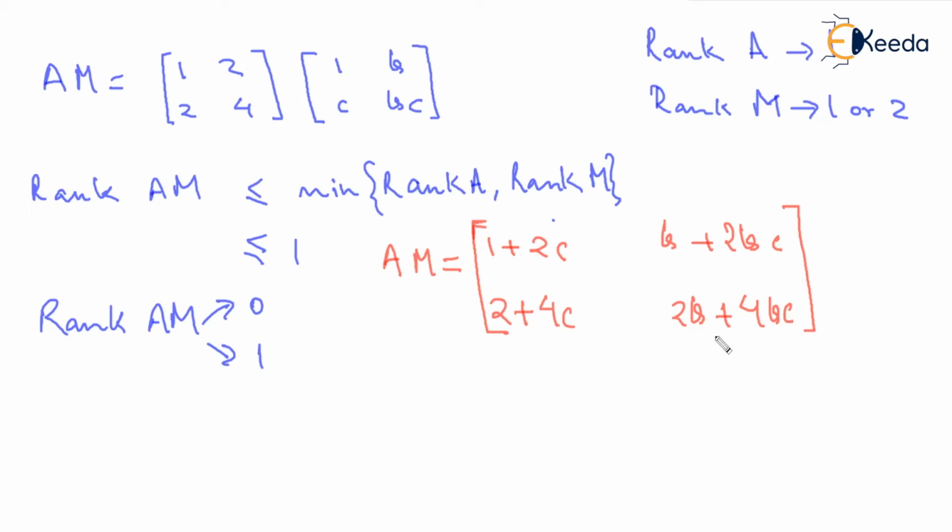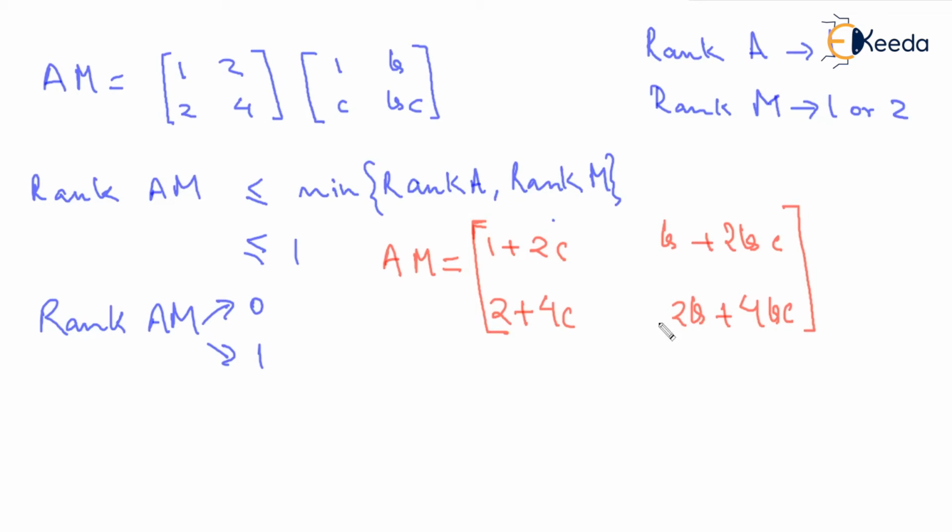These are the elements of AM. Now, when is it possible to have this matrix to be null? Let's see when is it possible.